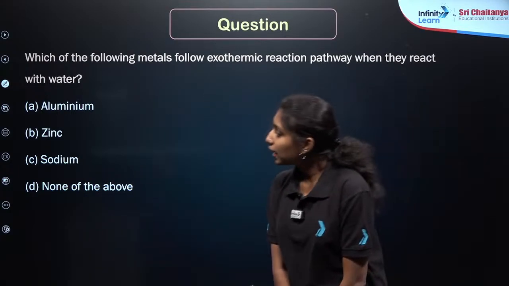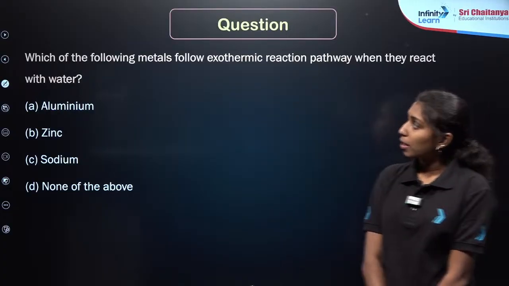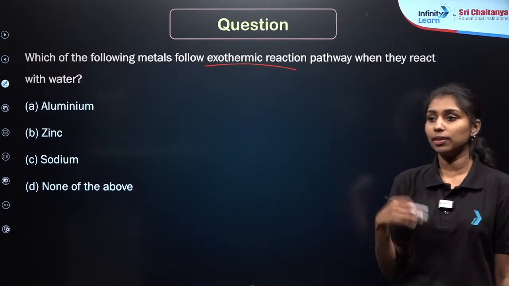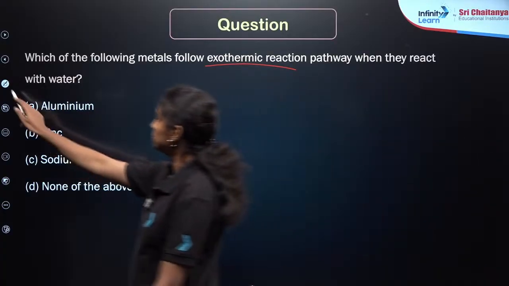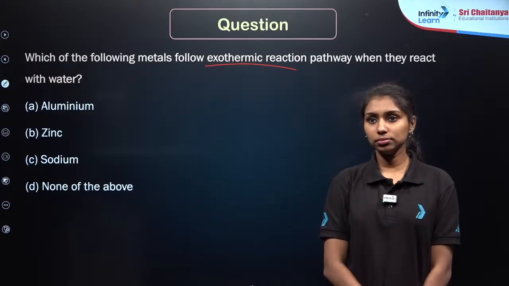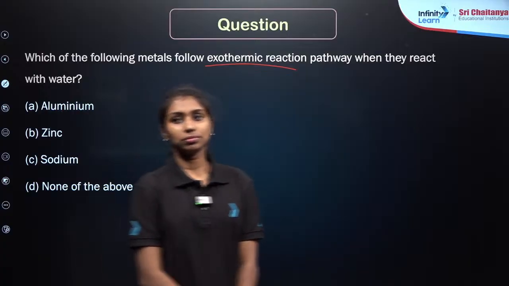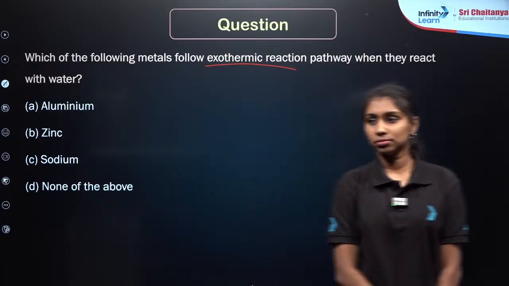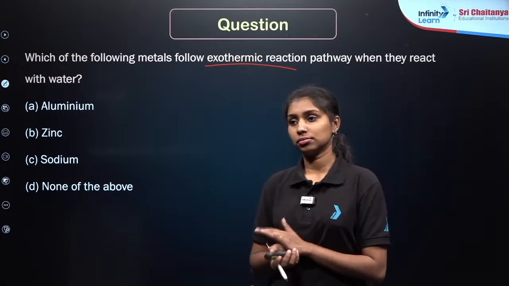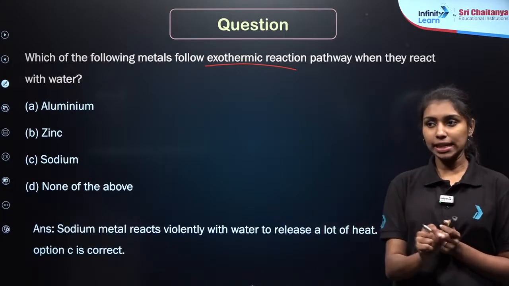Options are given here: aluminum, zinc, sodium, and none of these. Sodium, right? So option C is the correct answer, sodium.